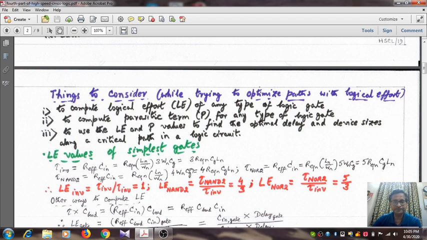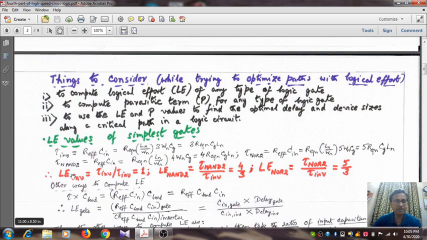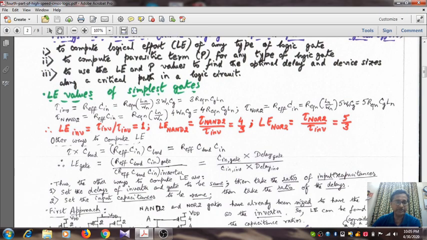Clear? So that is 3 Reqn Cg Ln. Tau NAND2 is this one, tau NOR2 is this, which we have seen earlier. So you can easily find the logical effort. For the inverter it is 1, for a 2 input NAND gate it is 4 by 3, and for a 2 input NOR gate it is 5 by 3.